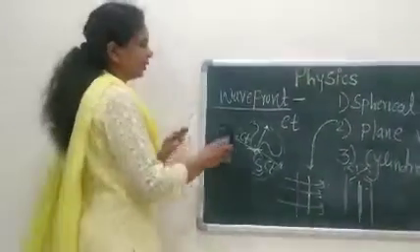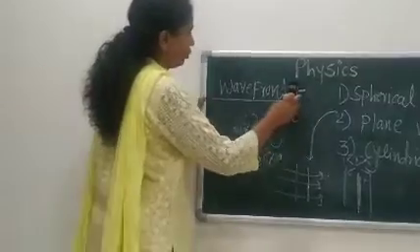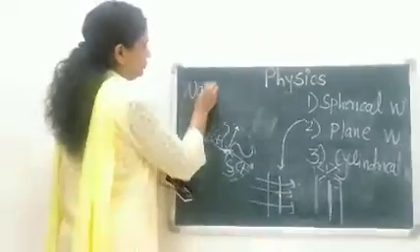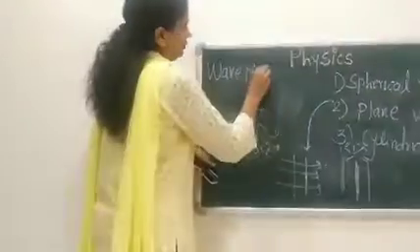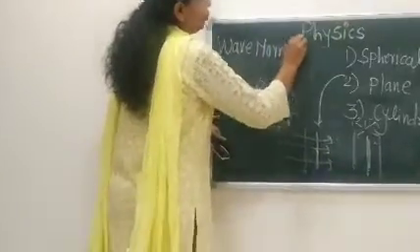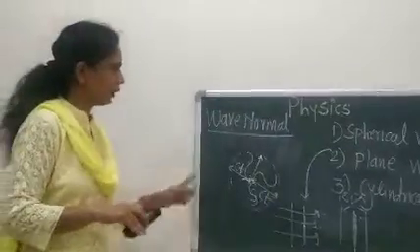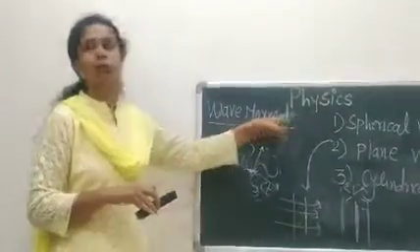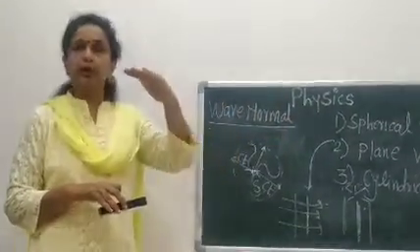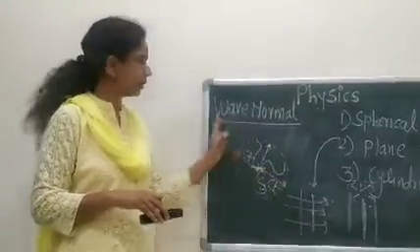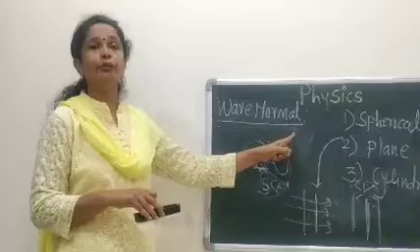Let us see the definition of a wave normal. You know, normal means yes, perpendicular. Okay, and therefore wave normal, the perpendicular distance to the wavefront is called as a wave normal.